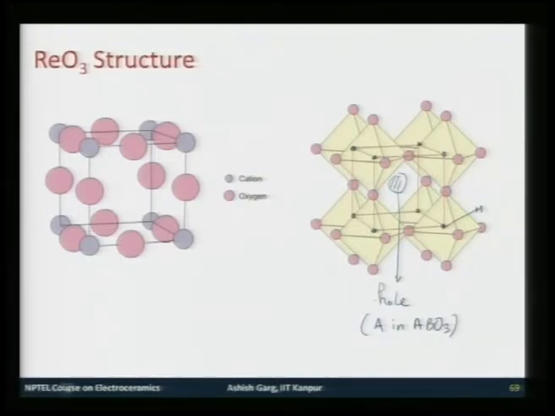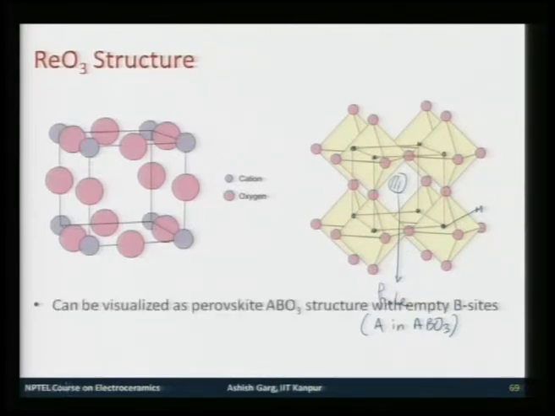So, now I hope you can understand what the structure is like. It can be visualized as a perovskite ABO3 structure with empty A sites.